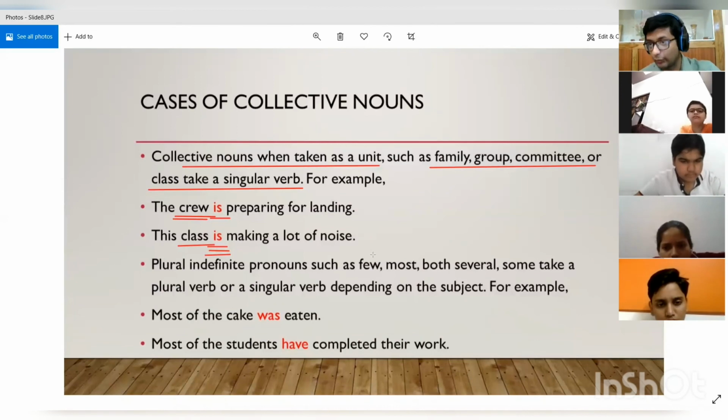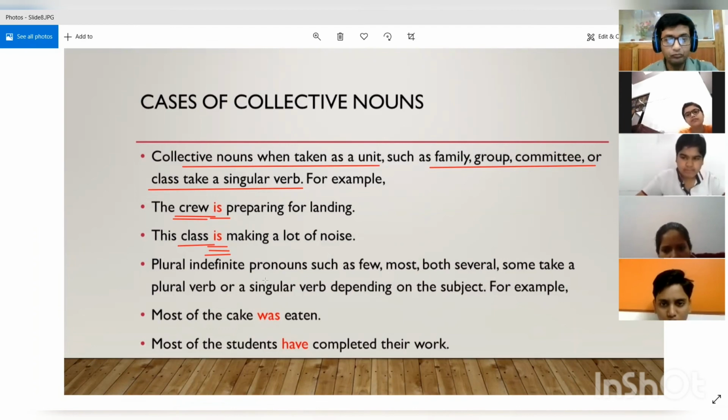My family is going somewhere. If you see in a family, there are many members present, right? Father, mother, grandparents, your siblings, a lot of people are present in a family. But what we say is, my family is going to Delhi. We never say my family are going somewhere. Why? Because all the members present in a family are taken as a single group. They are taken as a collective unit. They act as a singular subject when they are in a collection or in a unit.